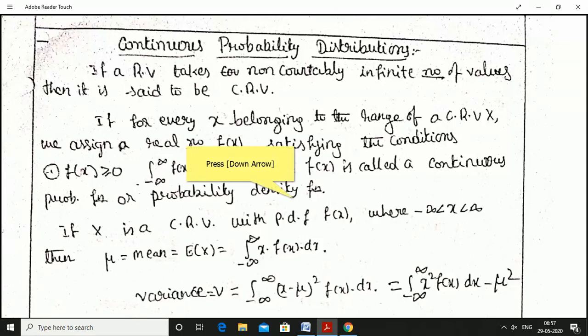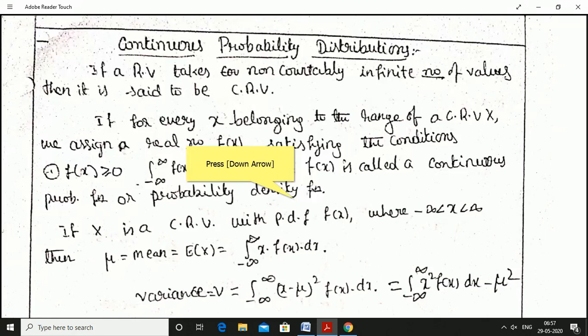Dear students, in this video, we'll discuss continuous probability distributions. We are going to discuss two continuous probability distributions. One is the exponential distribution, another is normal distribution. First, recall what is a continuous random variable, what is its mean and variance.